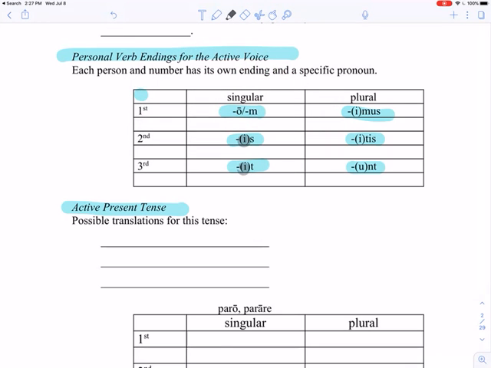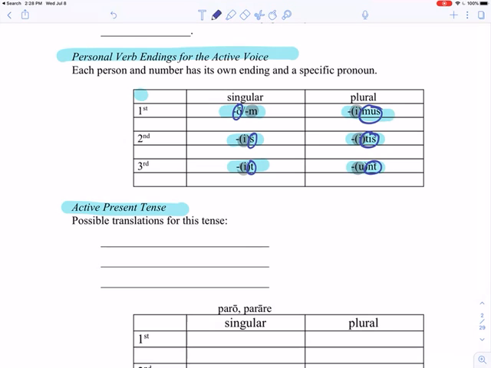These vowels that are in parentheses, okay? We're not going to use them at this time. We don't need them because our first and second conjugation verbs, once we get our stem, it will end in a vowel. That will help us. So we don't need the vowel that's in parentheses. Real quick also, right now, we're not going to be using that M ending. That's going to come later as well, okay? So really what we're concerned about is O, S, T, mus, tis, unt, okay?